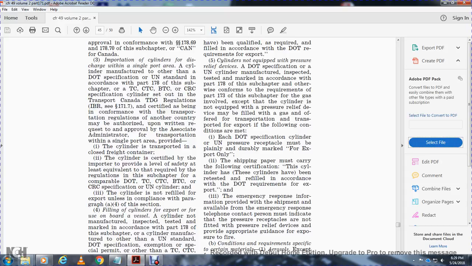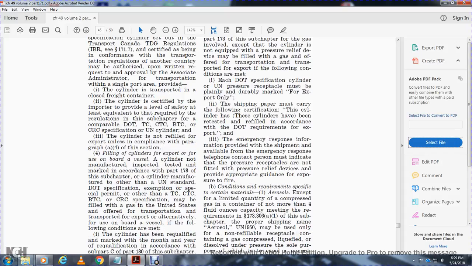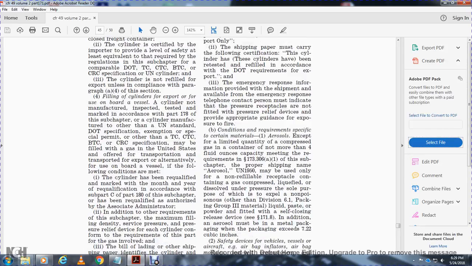Cylinder manufactured to other than 49 UN standard specification, with exemption with a special permit, other than TC, CTC, BTC, CRC specification, may be filled with the gas in the United States offered for the transportation transported export. Alternatively, for the use on board of vessel, and the following conditions are met.